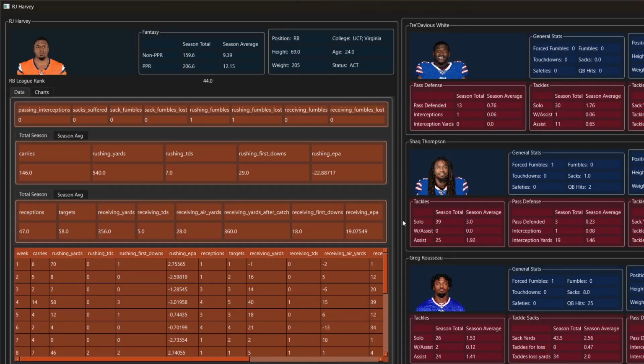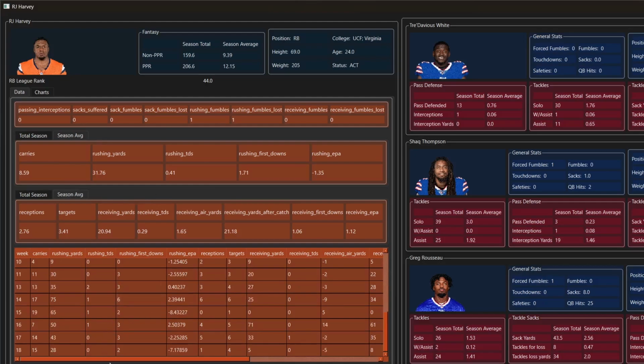On the other side of the ball, you have RJ Harvey. And I also will note that these players look a little messed up because the scaling isn't quite right on these pictures, but I'll fix that. That'll probably be something for the next season. But once again, moving over to the averages for RJ Harvey, and scrolling down for his latest weeks if you need them. Additionally, he has only 1 turnover with 1 rushing fumble this season.